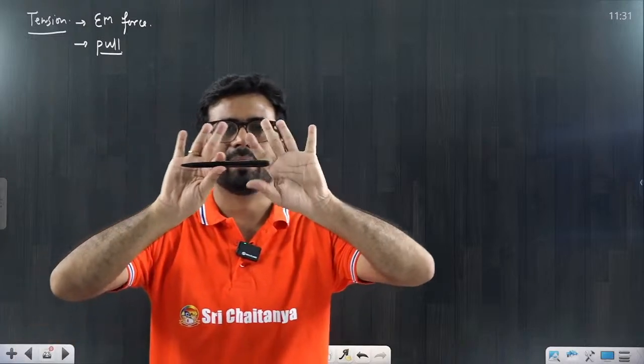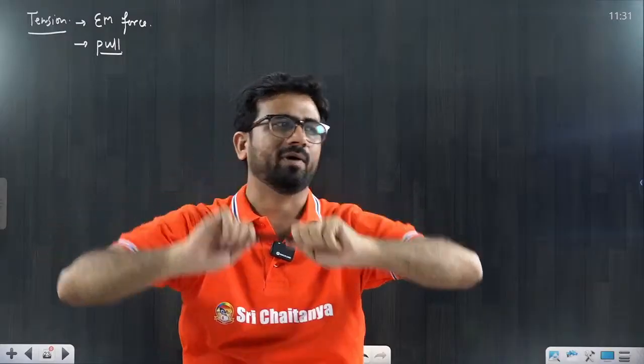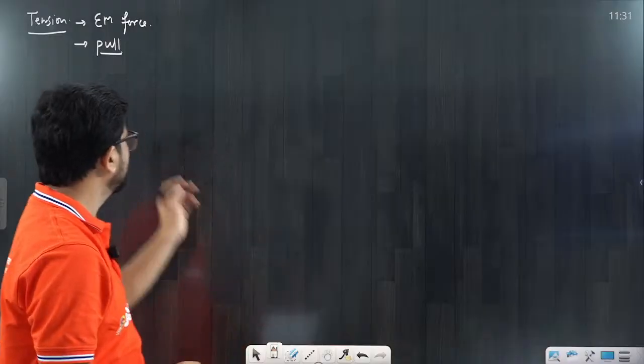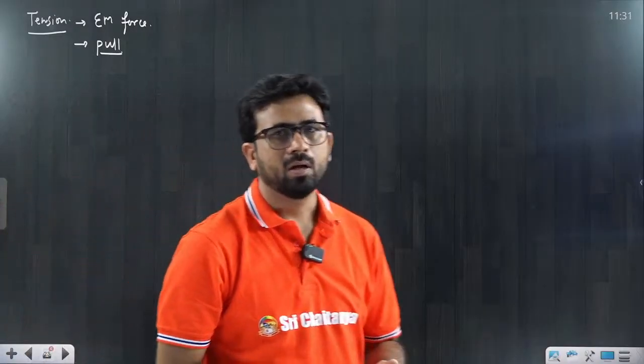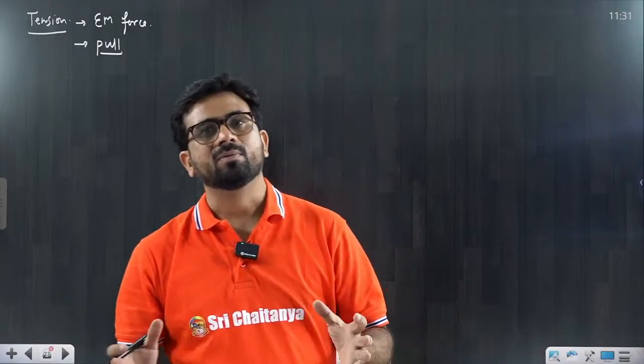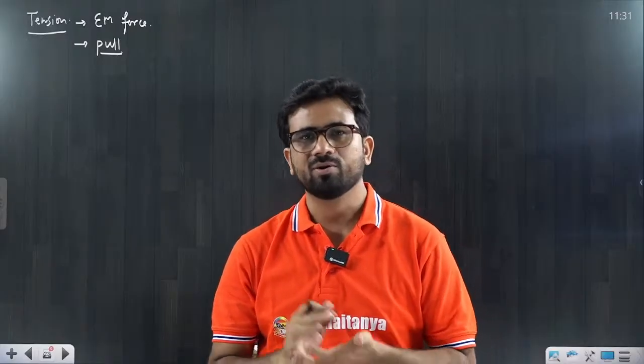Suppose I have a pen and I pull it like this, this is tension, it will come into this wire or rod. Tension is generally discussed in a wire, rope or string. This is an electromagnetic force, so it does not depend on the gravitational force. That should be clear to you.